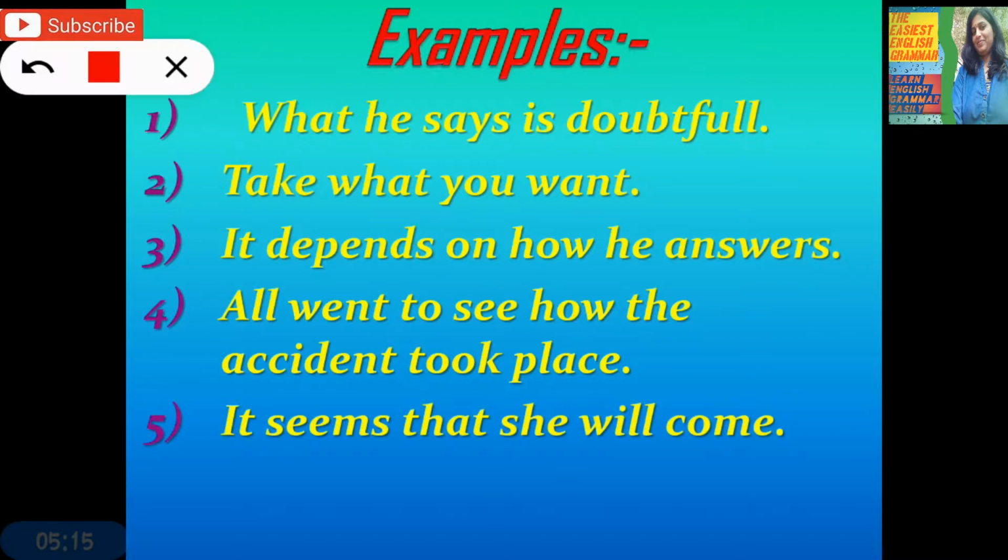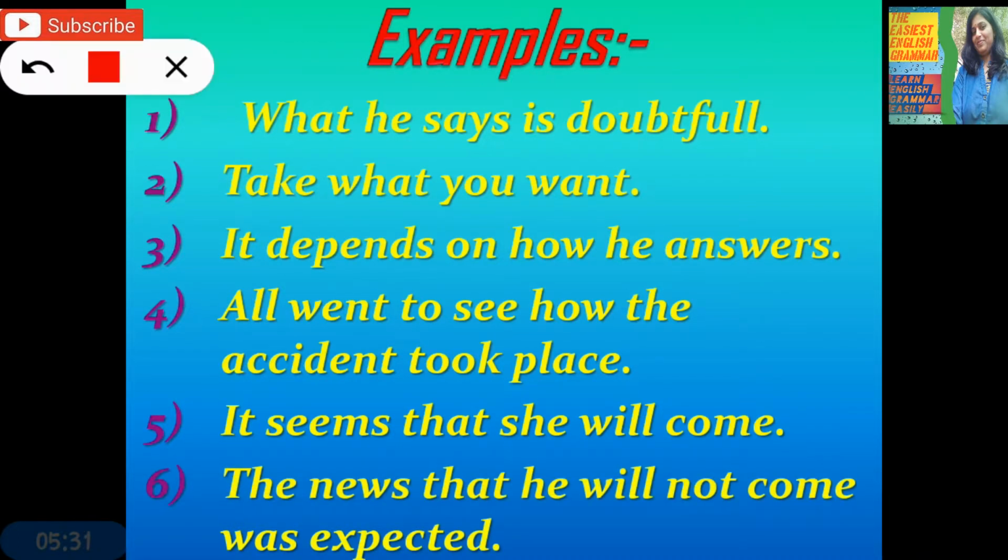It seems that she will come. Here, identify the subordinate clause: that she will come. It seems what? Ask the question after the verb. It seems what? That she will come. So that she will come is a noun clause. The news that he will not come was expected. Your main clause is broken, meaning the news was expected is the main clause, and that he will not come is the subordinate clause. The news was expected. Expected what? That he will not come, so it is a noun clause.